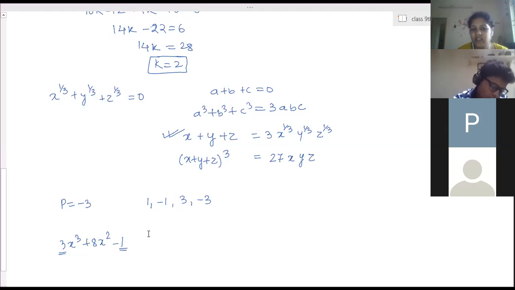So -3 is the product needed. What can be the possible factors? 1, -1, 3 and -3. When you substitute all these 4 terms separately, you will not get the answer 0. So this shows that it does not have any zeros. Integral means integers, right? Yeah.